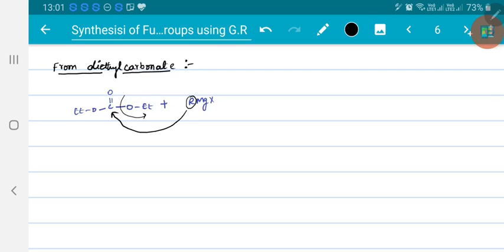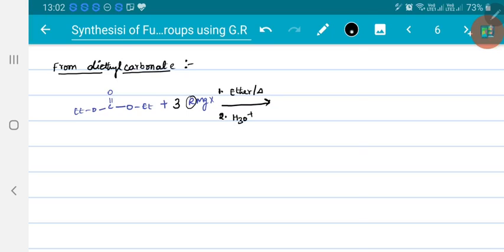So totally two Grignard alkyl groups have attacked. Now the third one will attack, making this into alcohol. Totally 3 units are allowed to react, in presence of either or tetrahydrofuran on heating followed by hydrolysis.